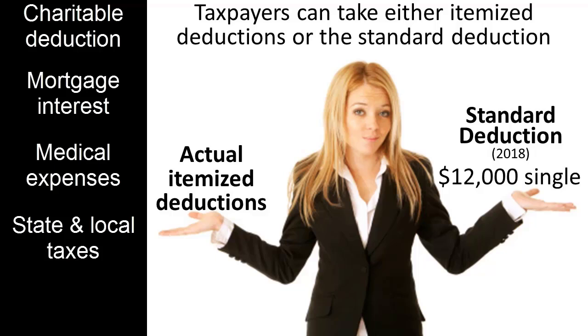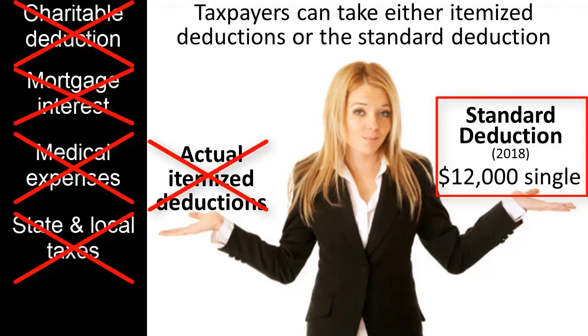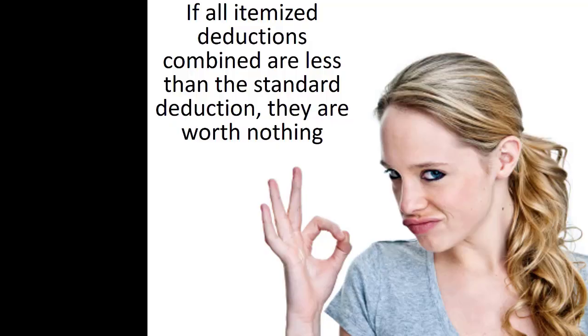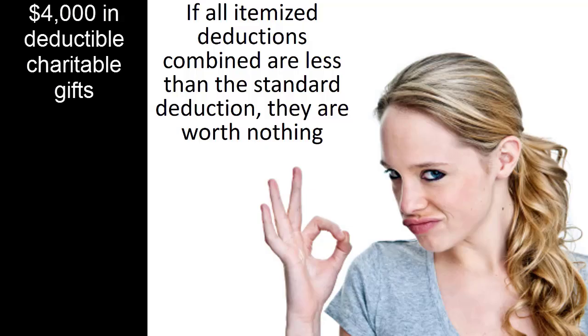In order to use itemized deductions, a taxpayer must give up the standard deduction. So, a taxpayer who takes the standard deduction cannot use any charitable income tax deductions. An itemized tax deduction, such as a charitable tax deduction, may in fact be worth nothing to a taxpayer. Consider the example of a single donor who made $4,000 of deductible charitable gifts in 2018, but had no other itemized deductions.